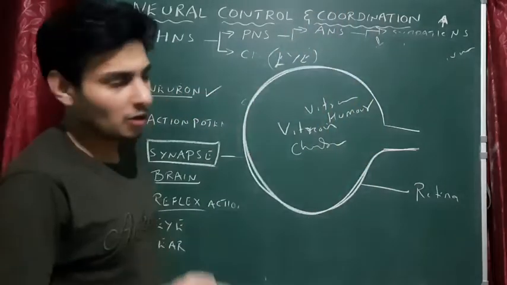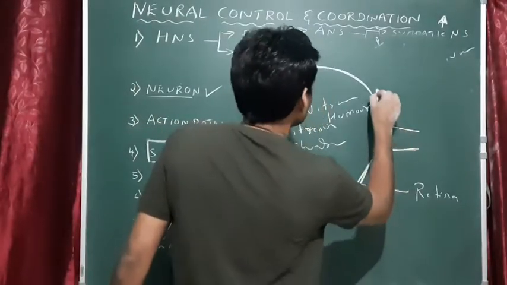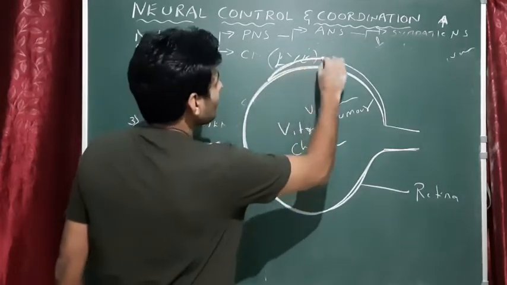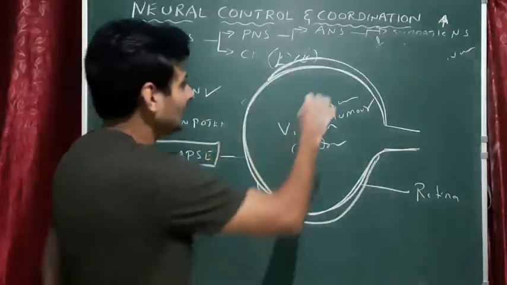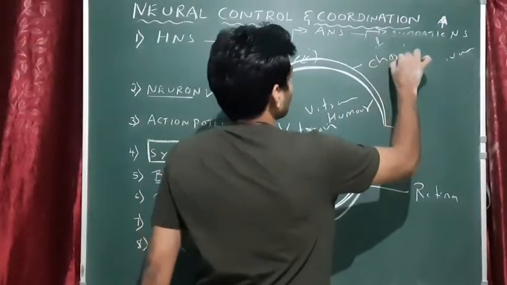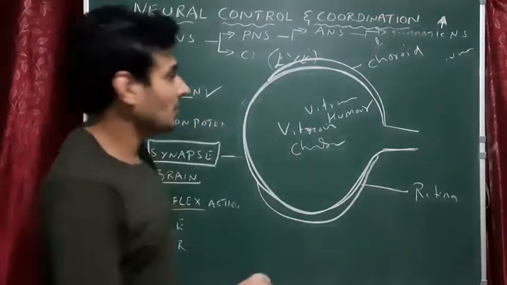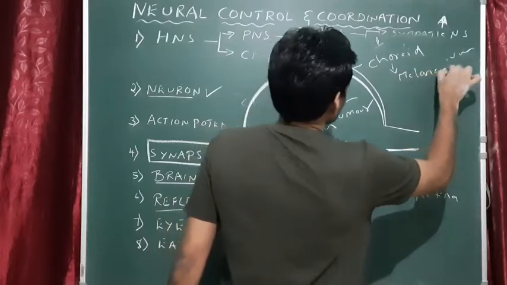Okay, vitreous humor or vitreous chamber. Okay, so here we have one more layer, that is the middle layer of the eye, but it extends till here only. See, can you see it? Got it? And this is called as choroid region. Choroid. So choroid region is very important because it's containing certain cells called as melanocytes.